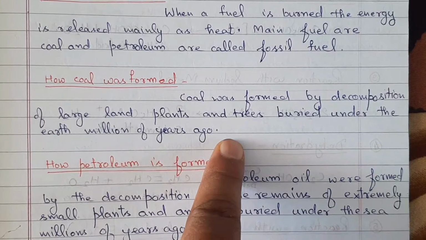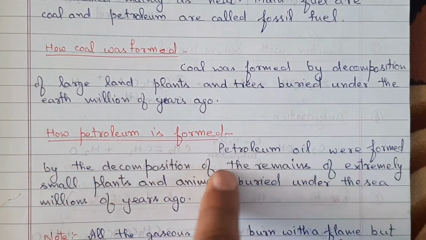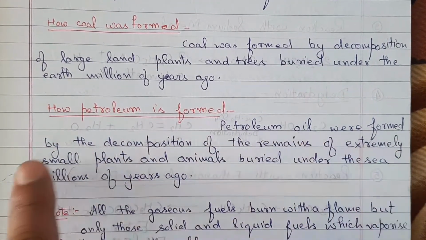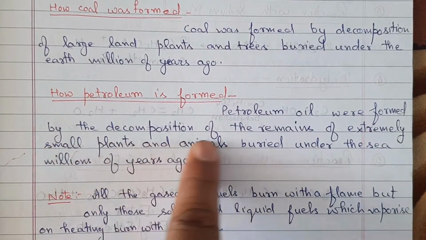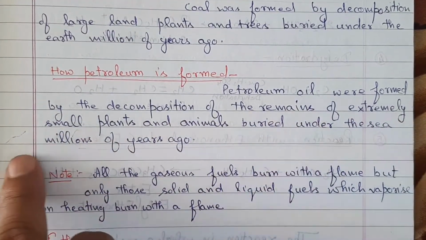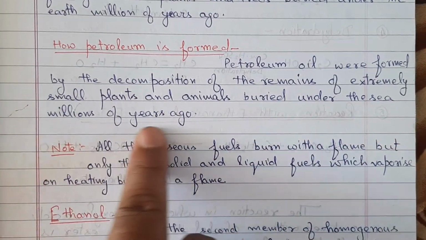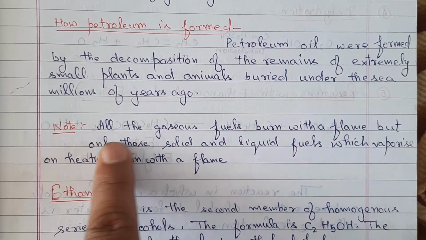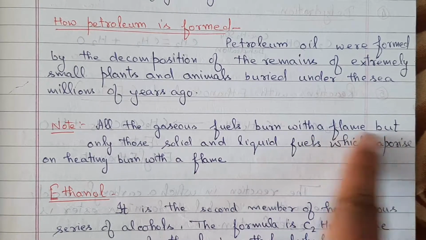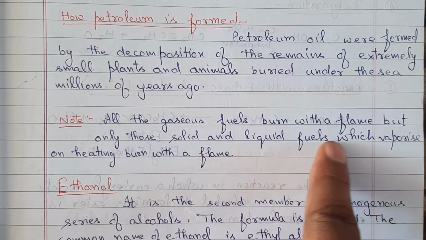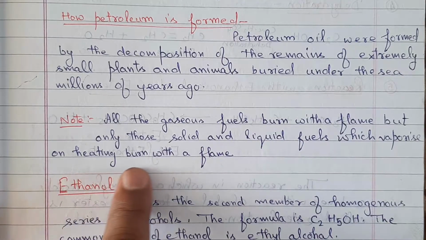of years ago. How is petroleum formed? Petroleum oil was formed by the decomposition of the remains of extremely small plants and animals buried under the sea millions of years ago. Note: all the gaseous fuels burn with a flame, but only those solid and liquid fuels which vaporize on heating burn with a flame.